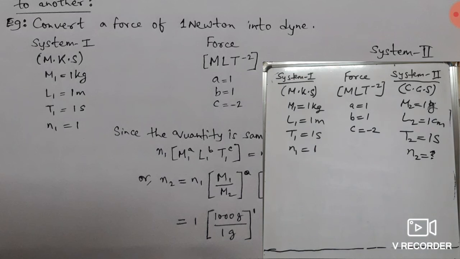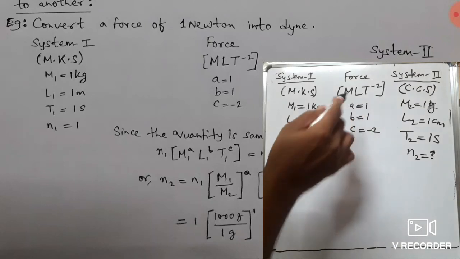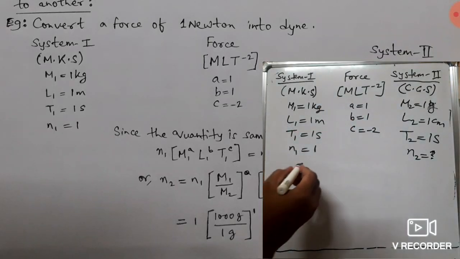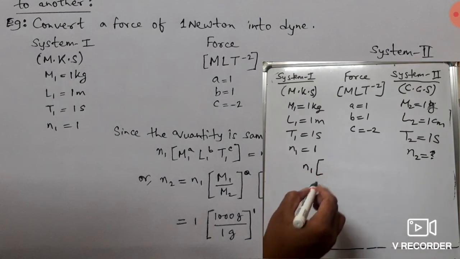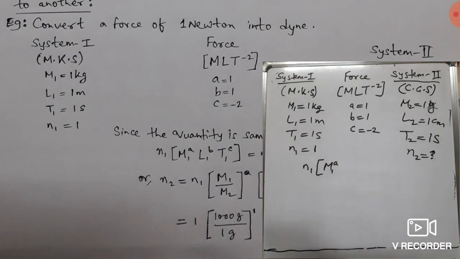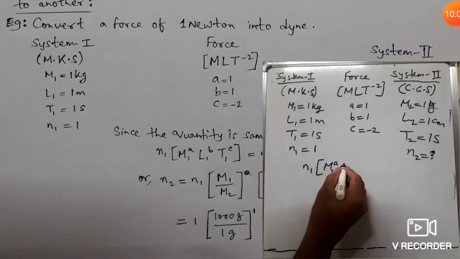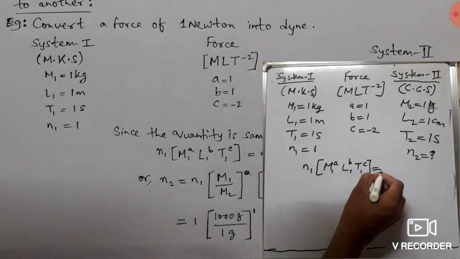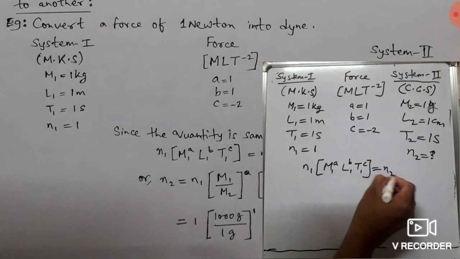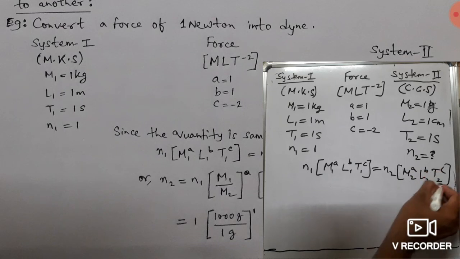Now since the quantity force is the same in system 1 and system 2, the dimension will also be the same. It will be N1 M1 to the power A L1 to the power B T1 to the power C, which will be equal to N2 M2 to the power A L2 to the power B T2 to the power C.